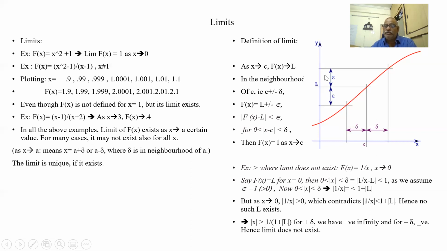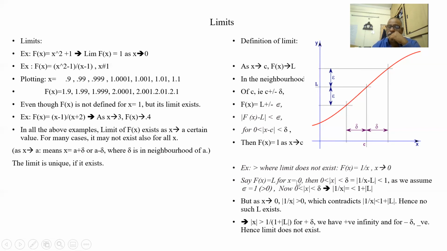But how do we prove it in this fashion? Suppose the limit exists, and it is L. Now 0 less than x less than delta, because x is tending to 0, so I'm taking x values in the neighborhood of 0, which is delta.